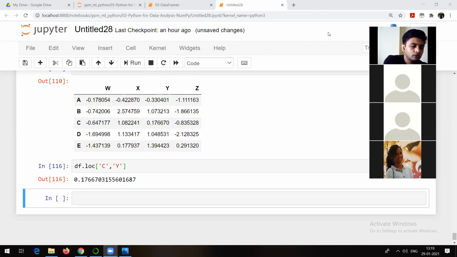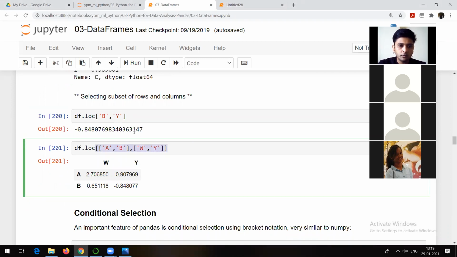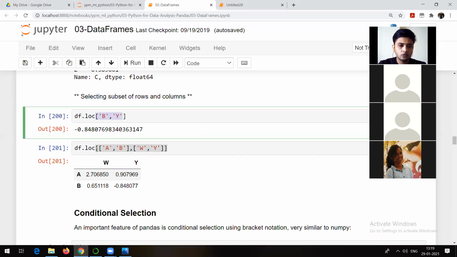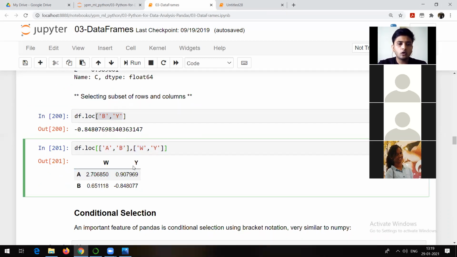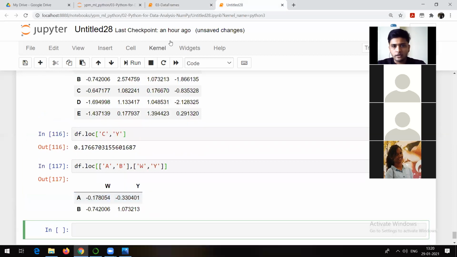Similarly, if you want 2 rows, 2 columns, that's also possible. Like this one. This is what I was talking about. So just remember that if you want only one value, see, I have only one square value. If you want 2 rows, 2 columns, or maybe 3 rows, 3 columns, something like that, you have to make it like this. So df.loc location, it's going to show just that. Right?